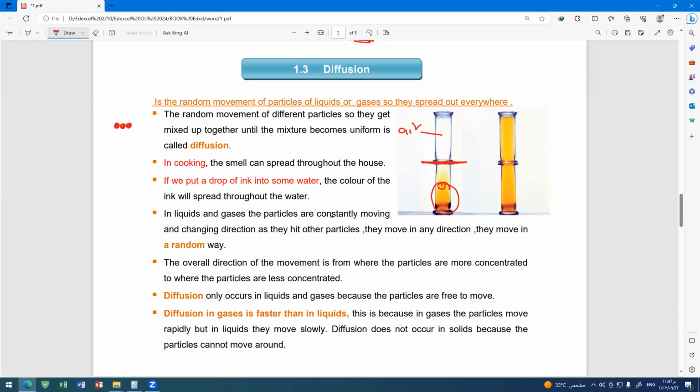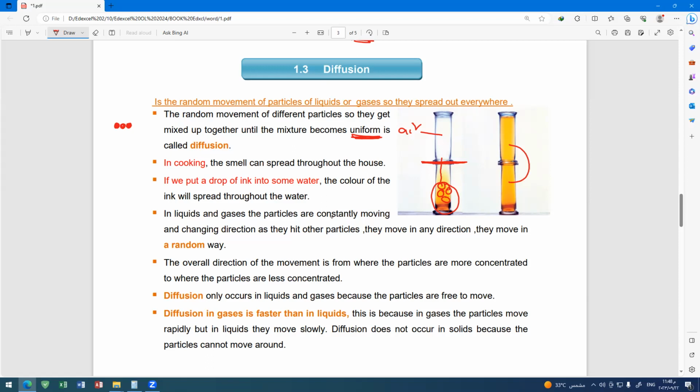When the particles of this halogen diffuse with the air, they collide with each other and become uniformly distributed like this. The random movement of different particles like perfume and air, so they get mixed up together until the mixture becomes uniform, is called diffusion.